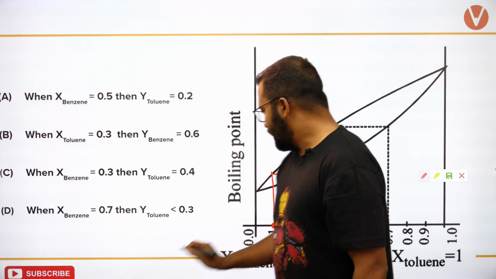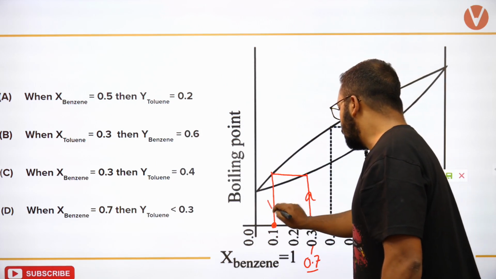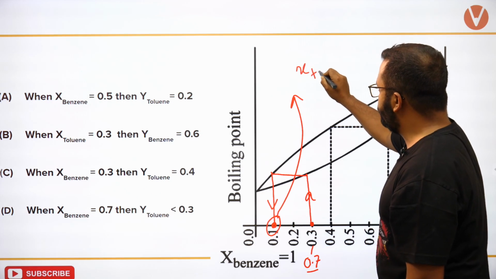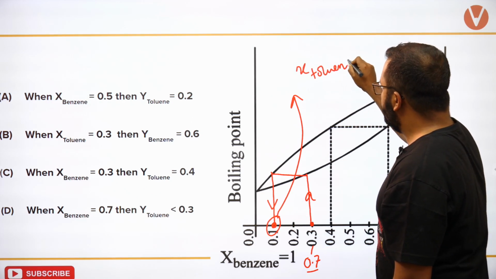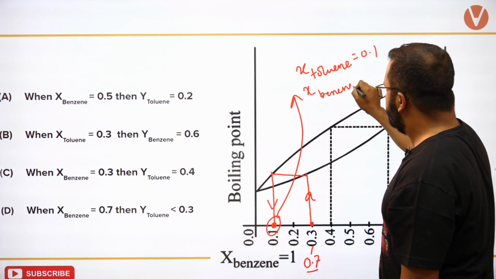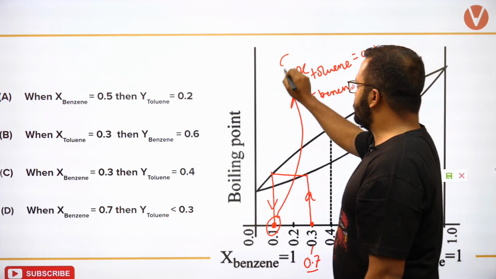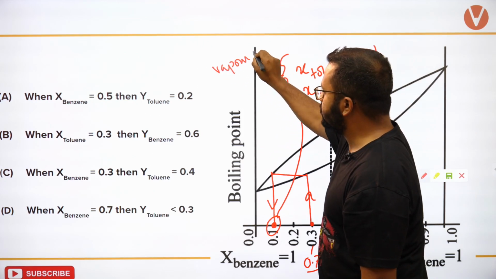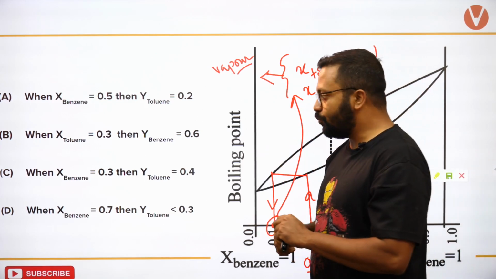Okay, I boil this, I obtain this. What is the composition? Mole fraction of toluene is 0.1, mole fraction of benzene is 0.9. This is again the composition in vapor phase. इसके vapor phase का composition है.